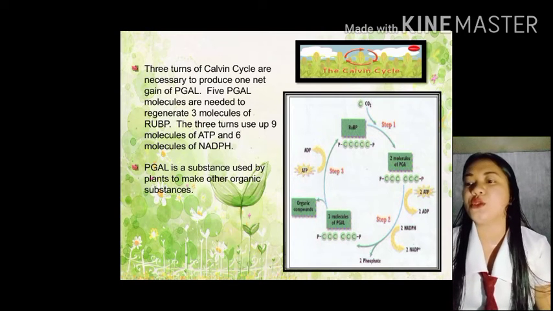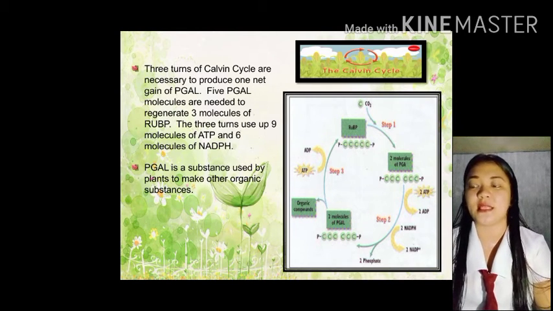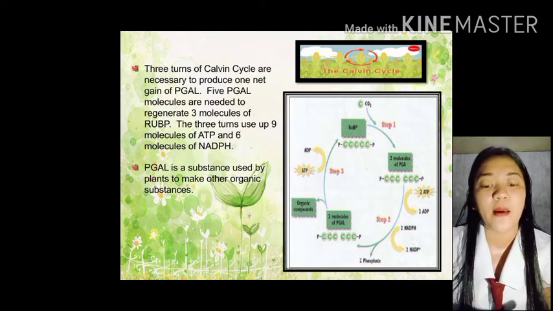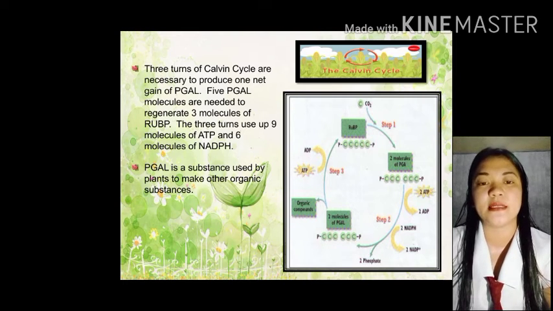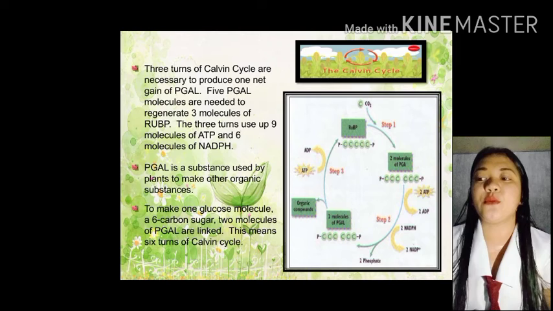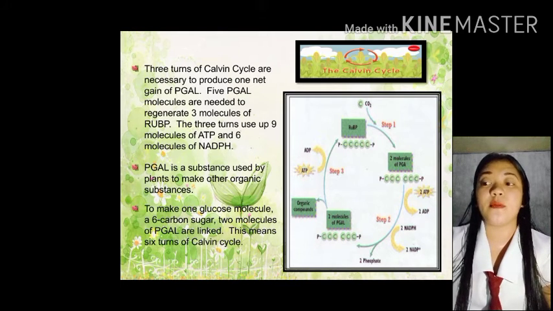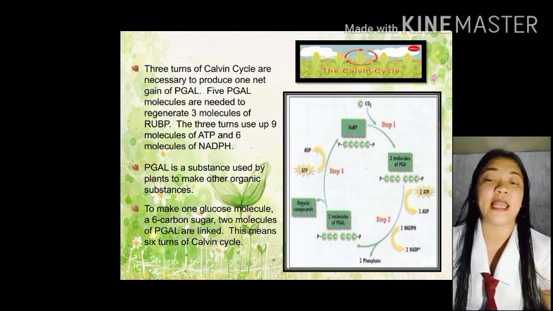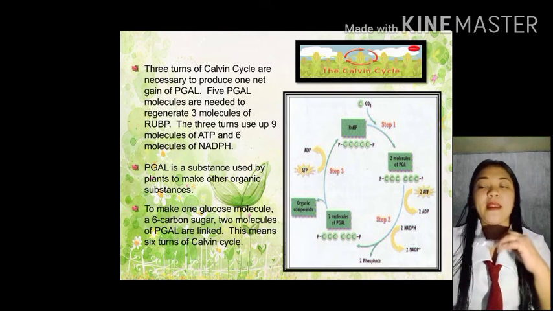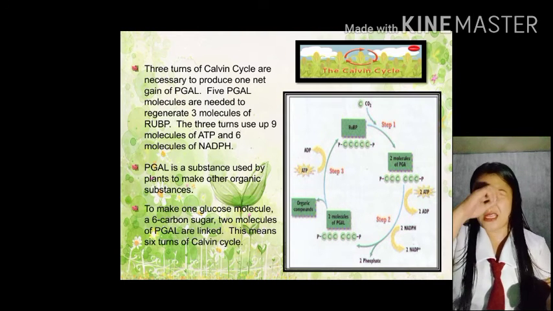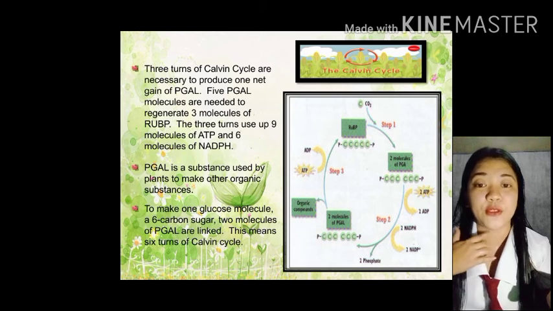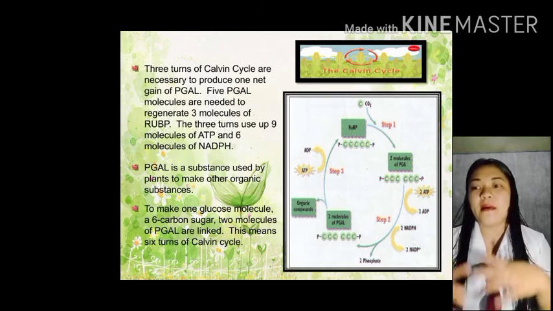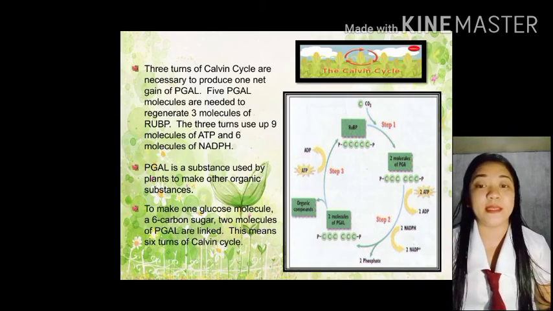PGAL is a substance used by plants to make other organic substances. Si PGAL po ay ginagamit ni plants para makabuo ng organic substances. Next po is to make 1 glucose molecule, a 6 carbon sugar, 2 molecules of PGAL are linked. This means 6 turns of Calvin cycle. Yan nga po, nabuo na natin si cycle. Para makabuo nga tayo ng glucose molecule, kailangan natin ng 6 na carbon sugar. 2 molecules ng PGAL na pagsasamahin natin para mabuo natin yung 6 turns of Calvin cycle.